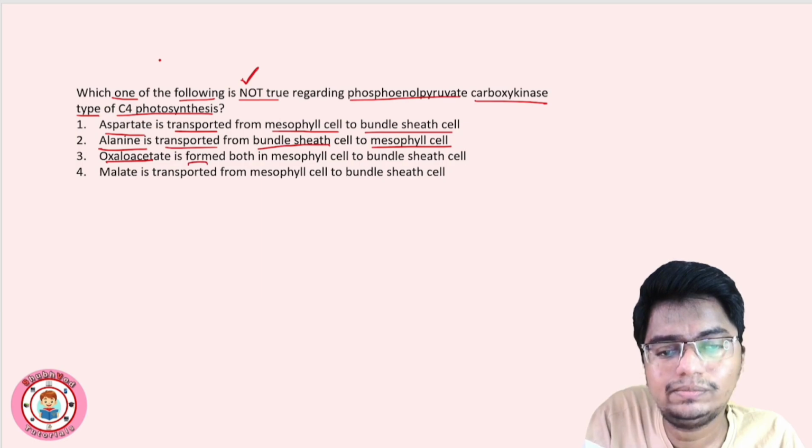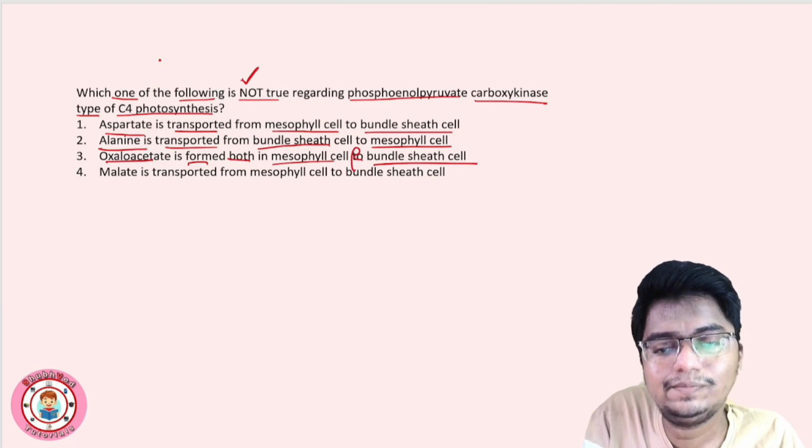Oxaloacetate is formed both in mesophyll cell and bundle sheath cell. So this is wrong. Mesophyll cell और bundle sheath cell दोनों में ये फॉर्म नहीं होता. Right? Malate is transported from mesophyll cell to bundle sheath cell.